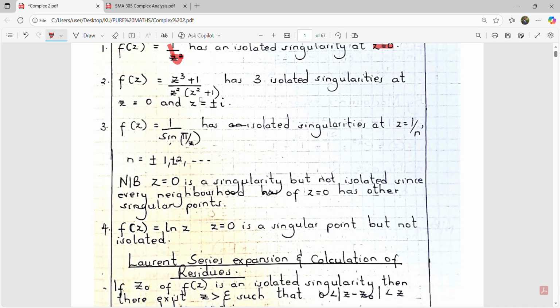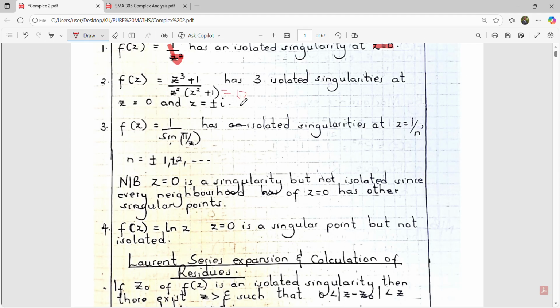Number 2, f of z is equal to z cubed plus 1 over z squared into z squared plus 1. Now normally, if you want to find the singularities of a function, then the denominator should be equal to 0. So in this function, z squared into z squared plus 1 is equal to 0.